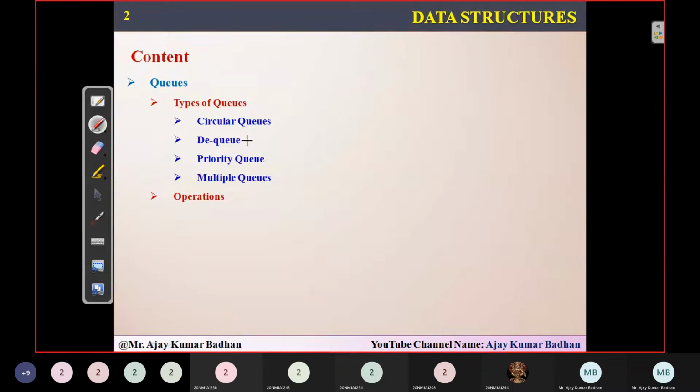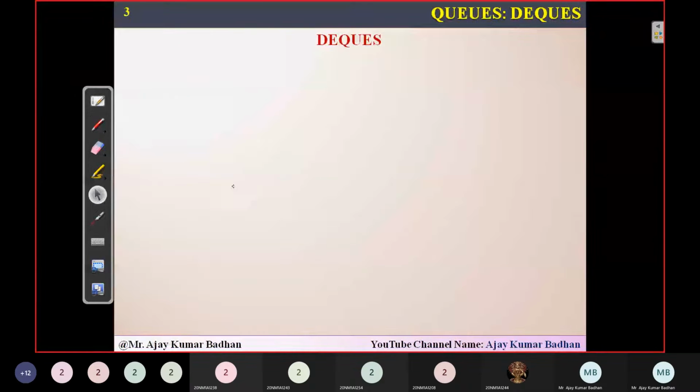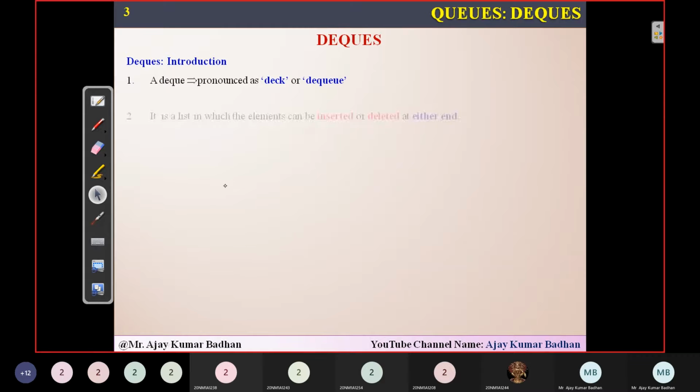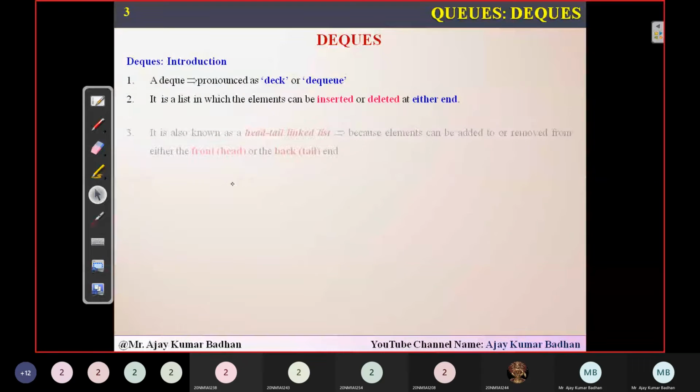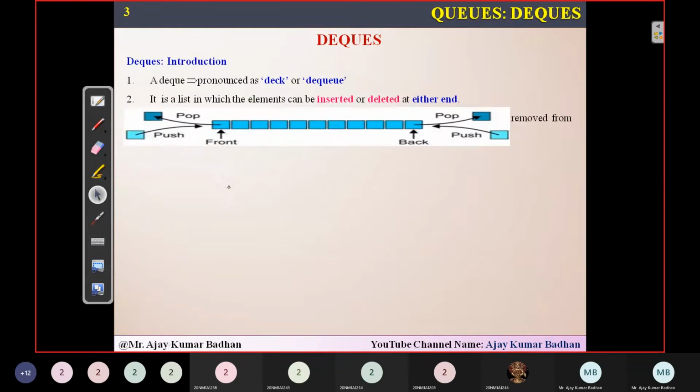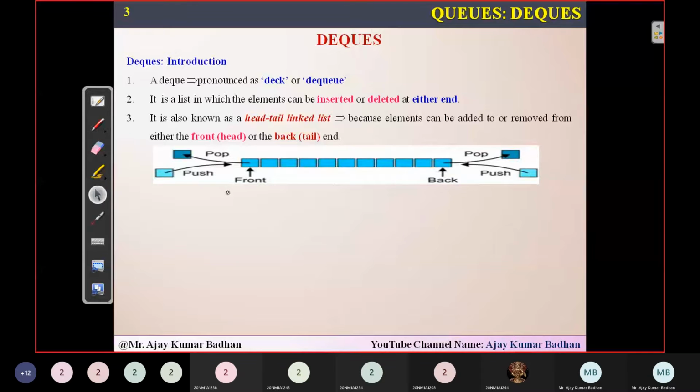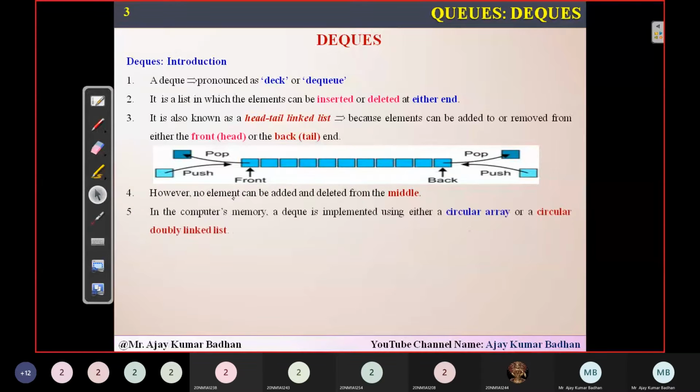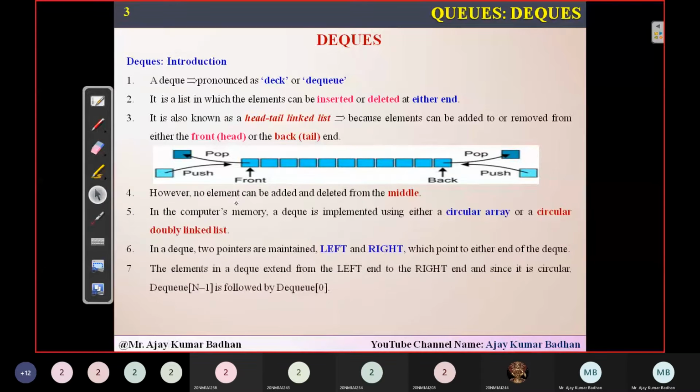Don't worry. Today's main topic is DQs. So what do we mean by DQs? Let me give some introduction, and then we'll go ahead with the operations we can perform on them. As I told you, DQs are used for deleting and inserting elements in both directions, either from the front or from the rear. Let me show you.